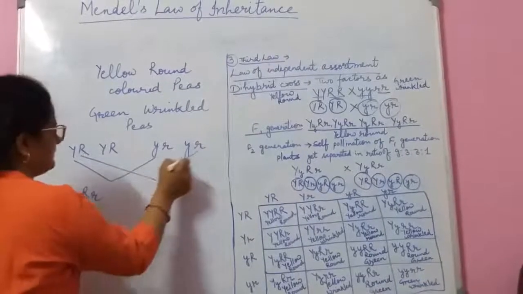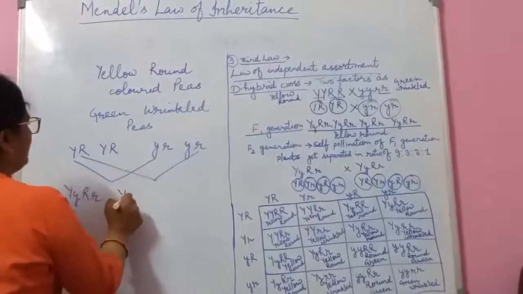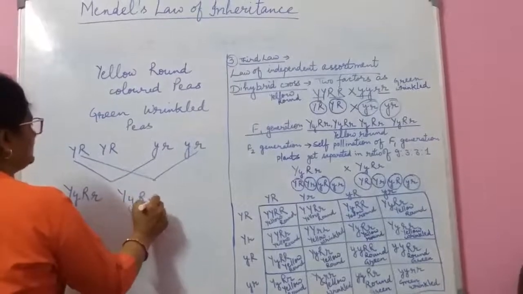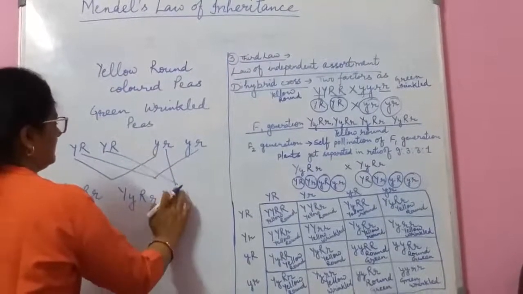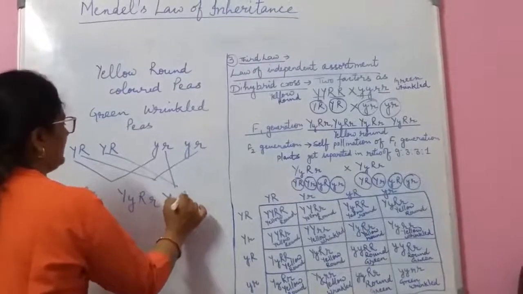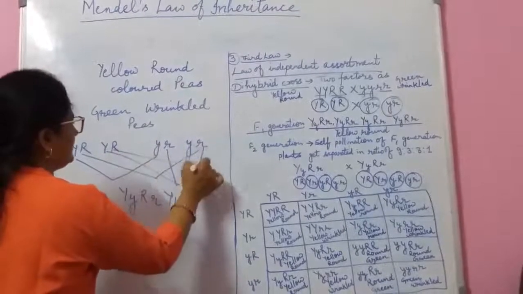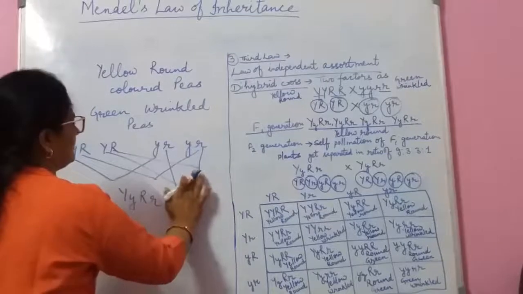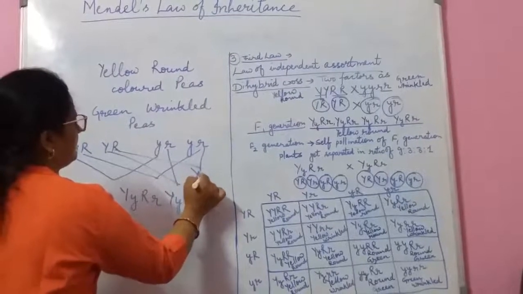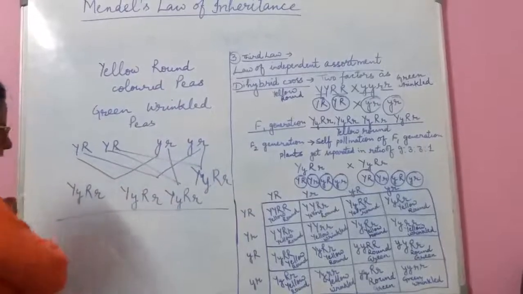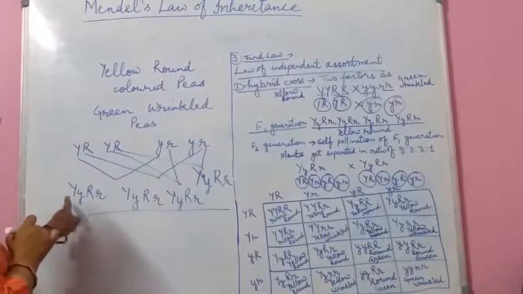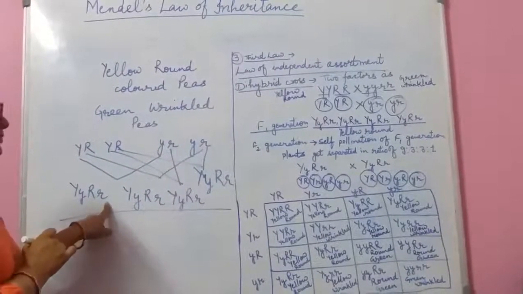Again this with this, the same, and again and again. Look here, all have the same genotype: capital Y, small y, capital R and small r.